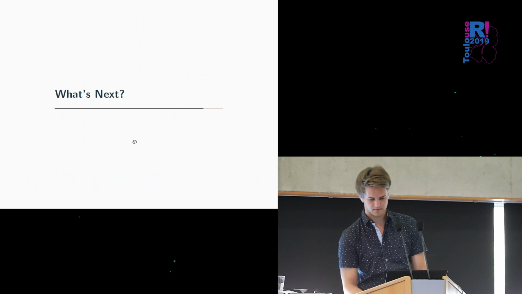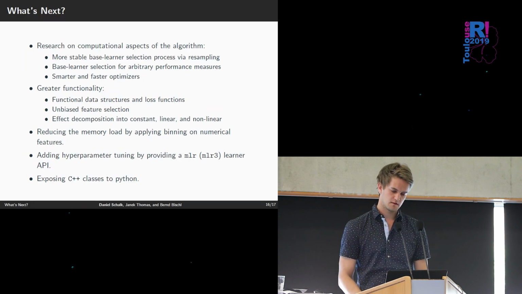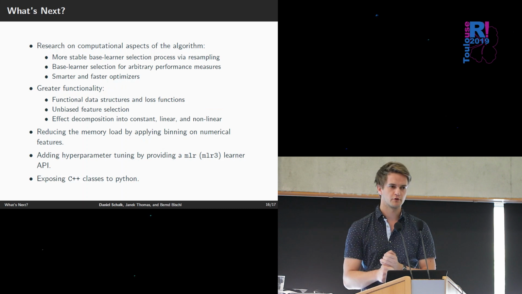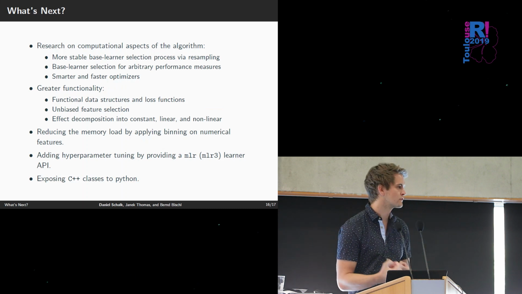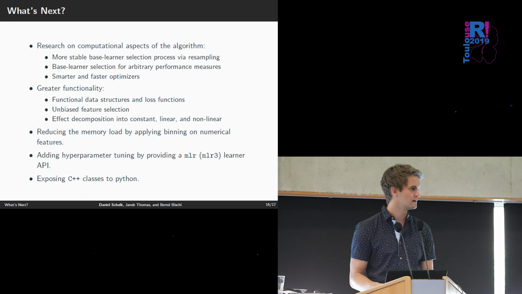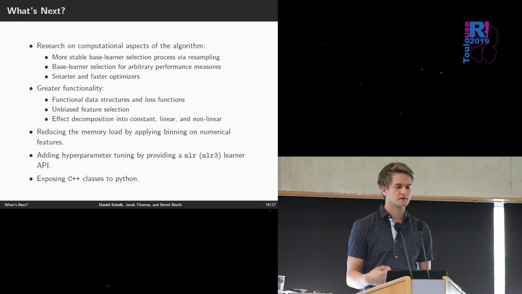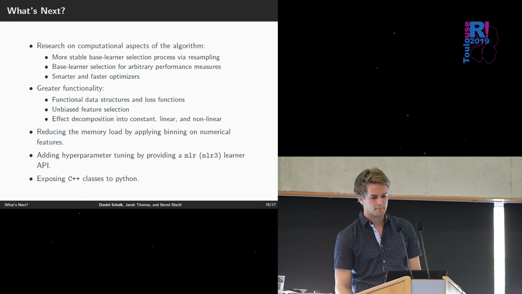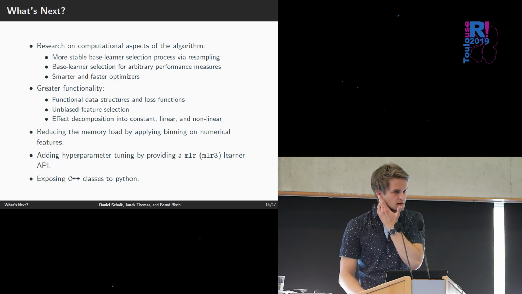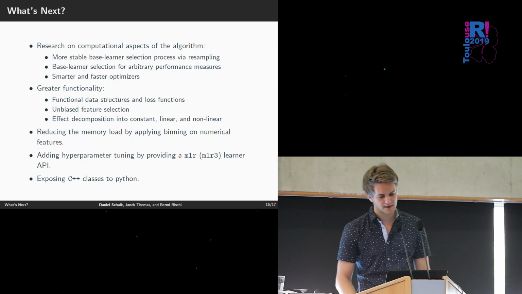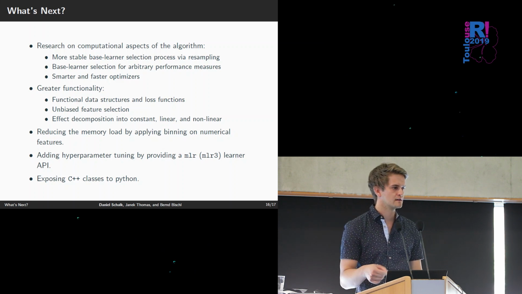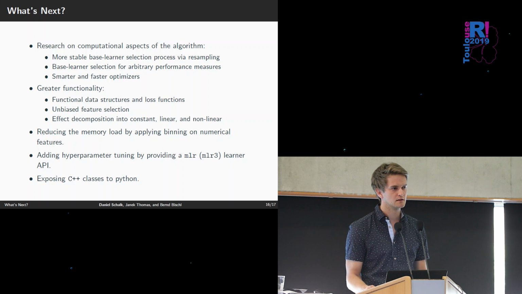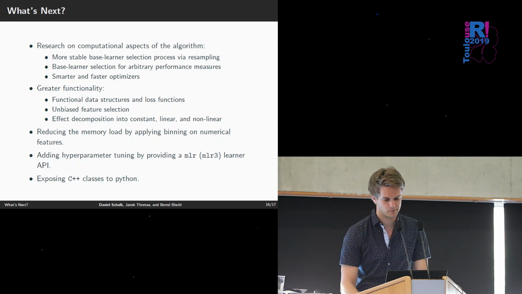Okay, and what's next? We want to use the package or the algorithm for research. We have a few ideas how we can improve the selection process, for instance, by adding a resampling technique for the selection process. And also we want to have the baseline selection for arbitrary performance measures, because at the moment, the classic model-based boosting algorithm uses the MSE to select the best base learner, but this may not be the best solution sometimes.